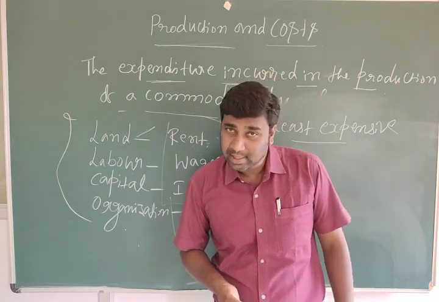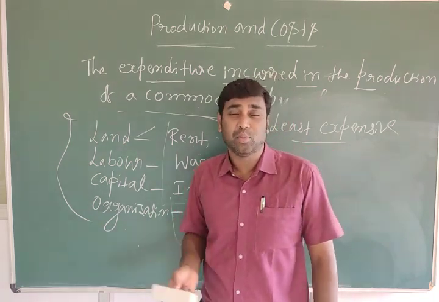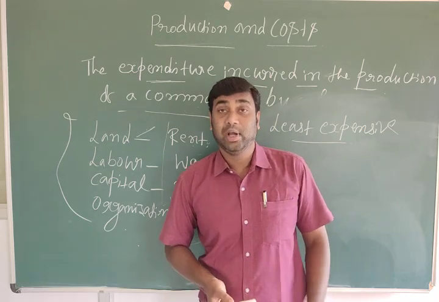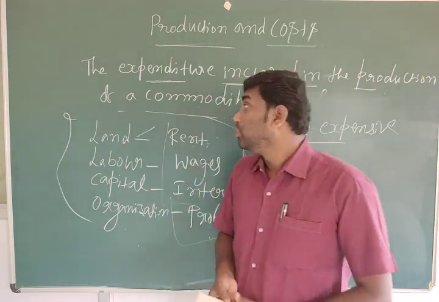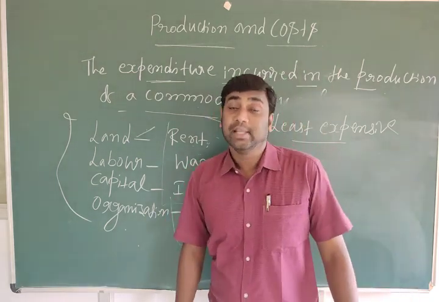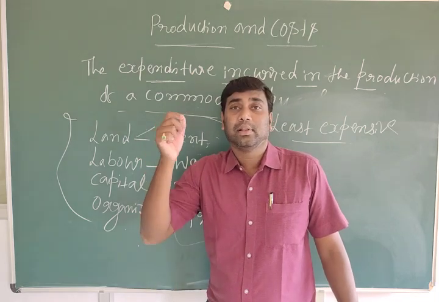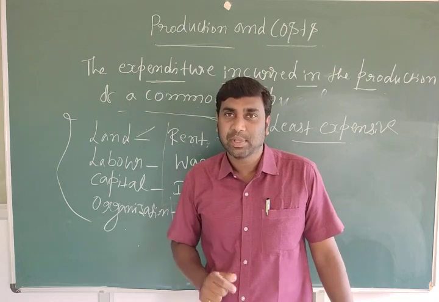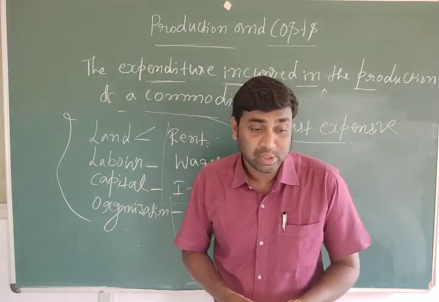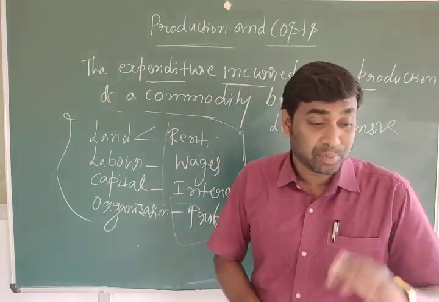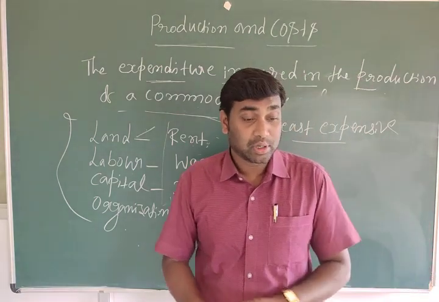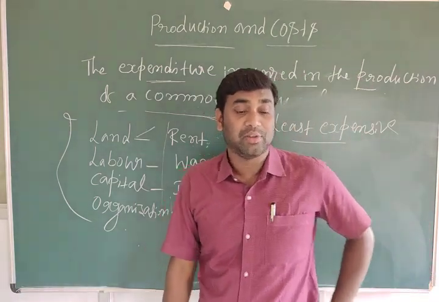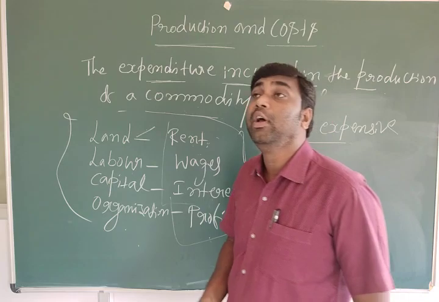By paying less price. Here we are discussing the behavior of a producer, so we have to discuss the producer only. Always a producer thinks: less expensive, more profit. So the firm or producer always chooses that combination of inputs.